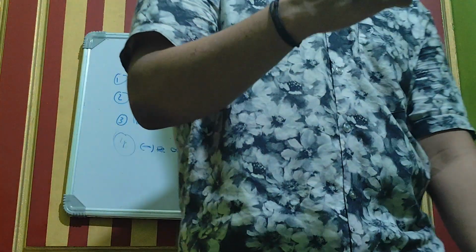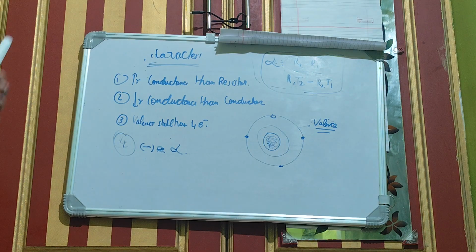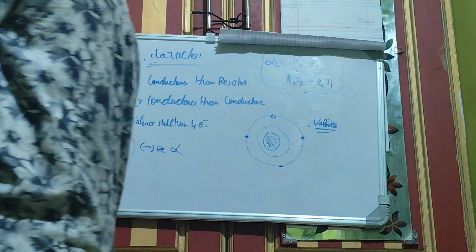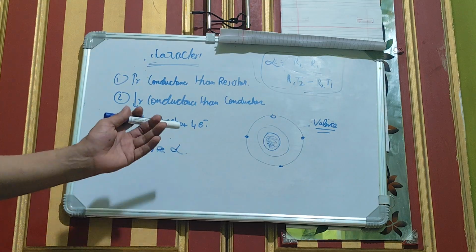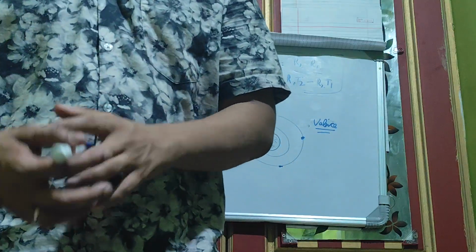Third, the valence shell has 4 electrons. And the fourth is that the temperature coefficient will be a negative value. What is the temperature coefficient? It is alpha, given by the equation R2 minus R1 by R1 T2 minus R2 T1. So this is the first section.